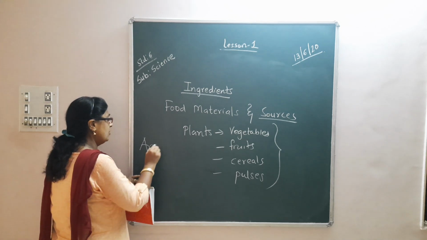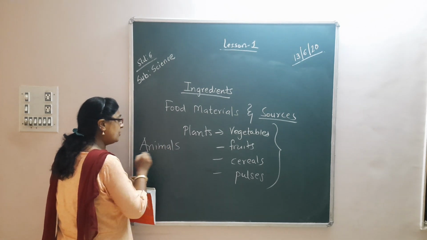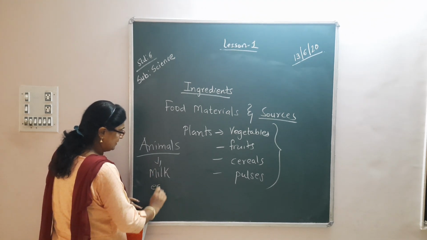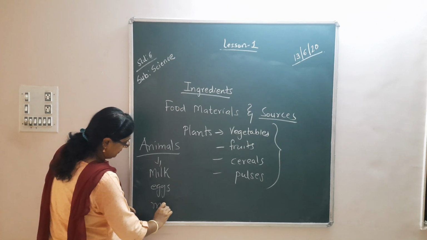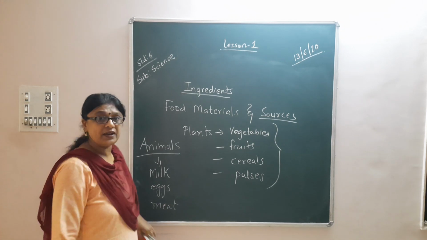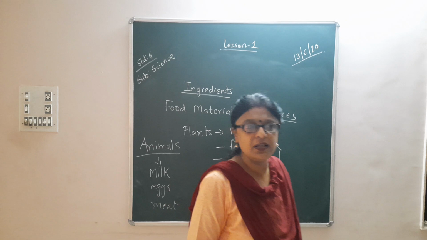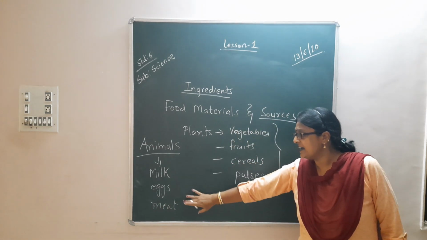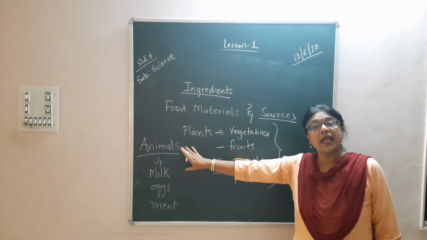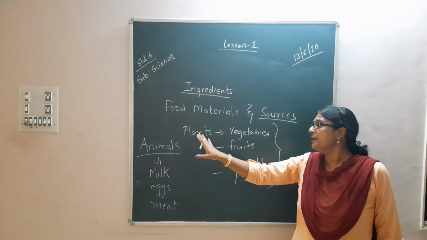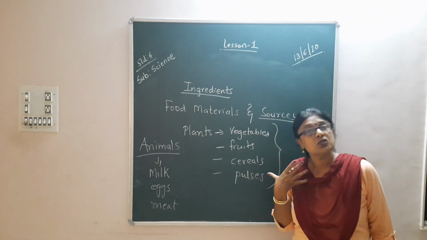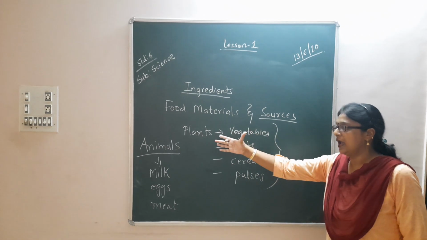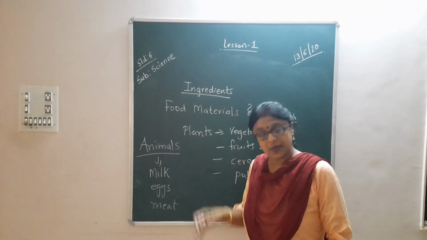But from where is milk obtained? Eggs, meat. Do we get milk from plants? Do we get eggs from plants? No. We get these items from animals, right? So plants and animals are the sources of food. Some food items we get from plants, but some we get from animals.